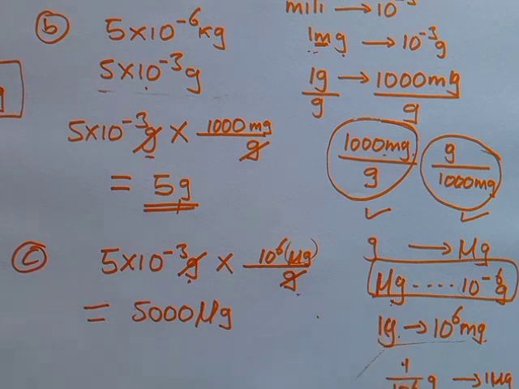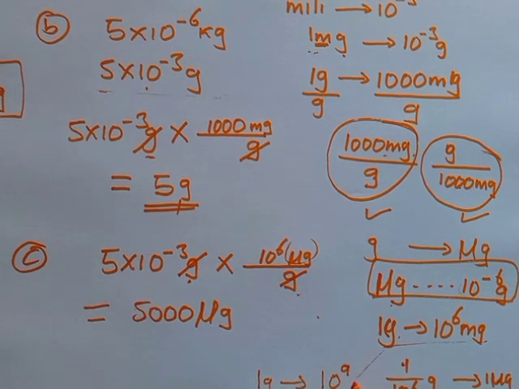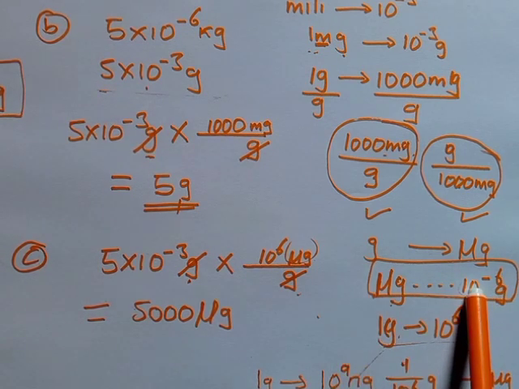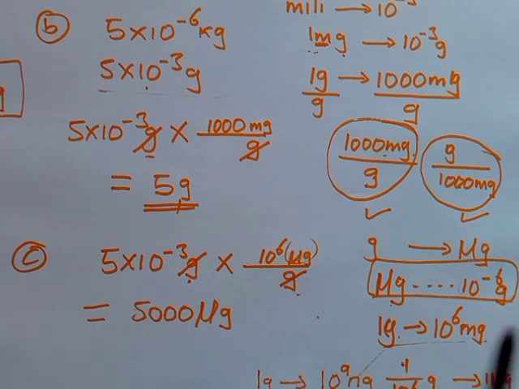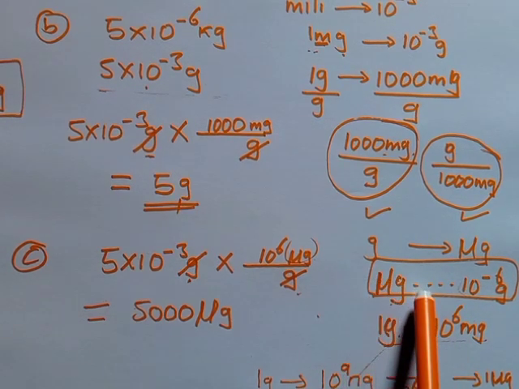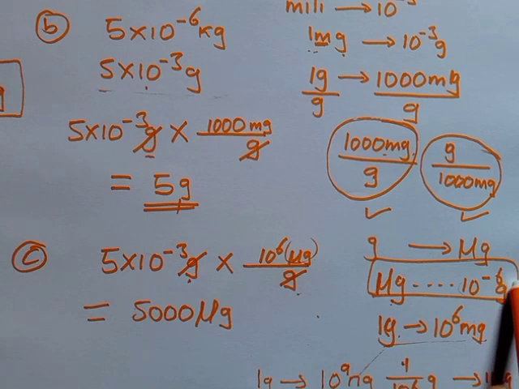If we were to do it up to nano, you'll find that how many nanograms makes up a single gram. A single gram can also be equated to 10 to the power 9 nanogram. So you write this. If you want to involve the system of conversions, you can also write this, but avoid putting 10 to the power negative 6 because it is meant for grams. A single microgram has to be equated to this. Now you want to get a gram. What are you supposed to do? You do this to my calculations until you reach somewhere there. So this is all what I wanted to show you, people.